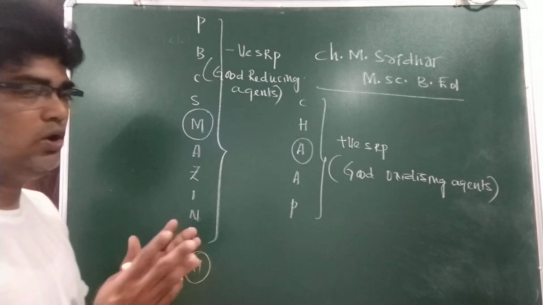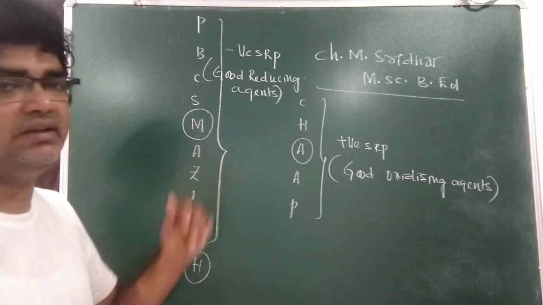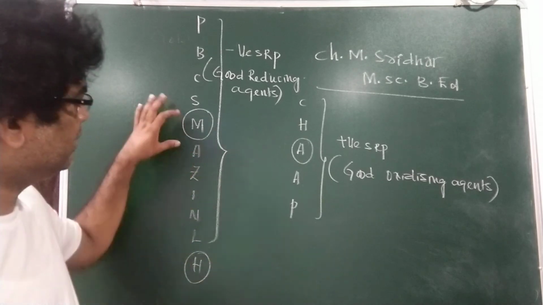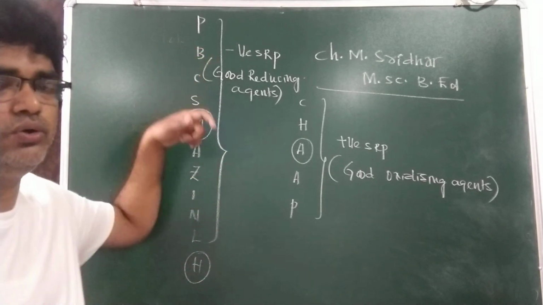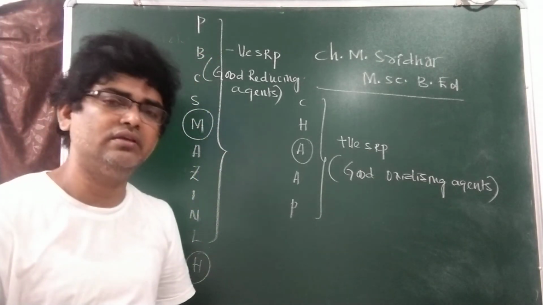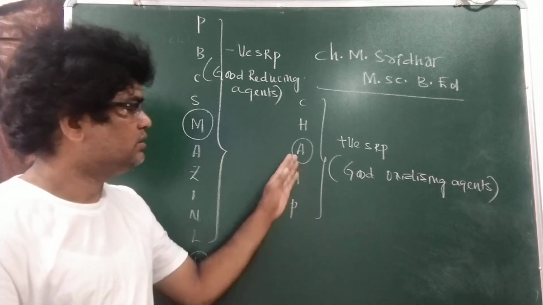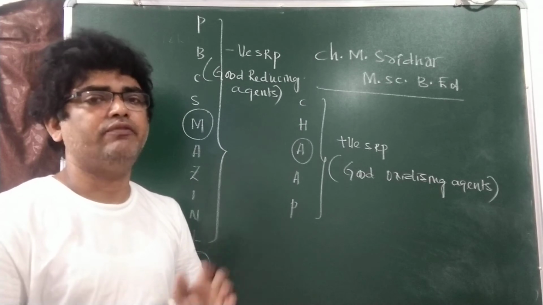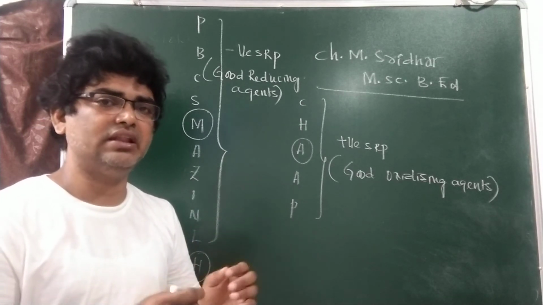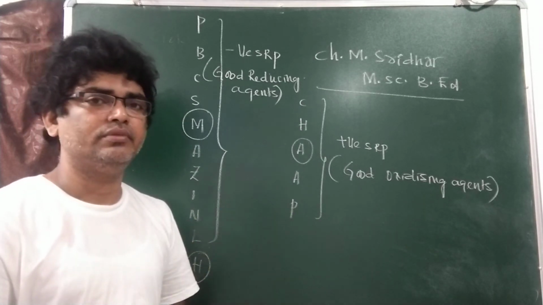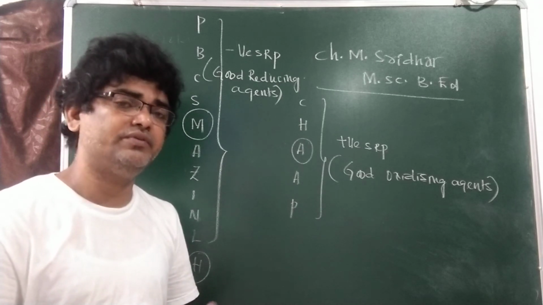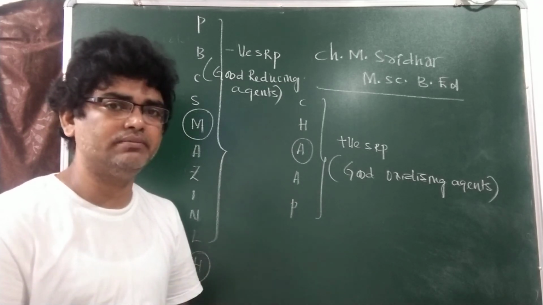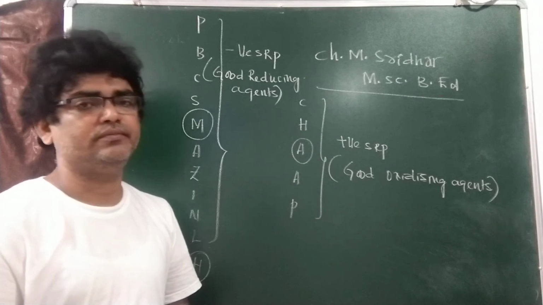Now I am taking a combination of magnesium and silver. Magnesium lies above in the series, so it will try to get oxidized easily, and silver tries to get reduced easily. If you try to develop a cell by using these two, the biggest question arises, which will become anode and which will become cathode.